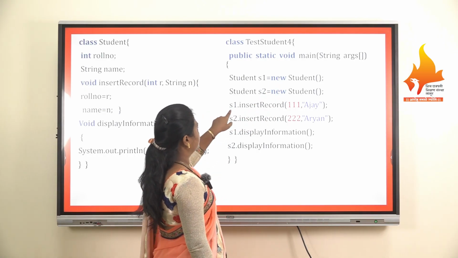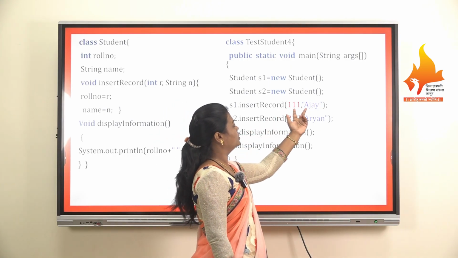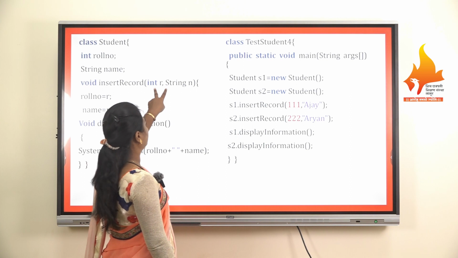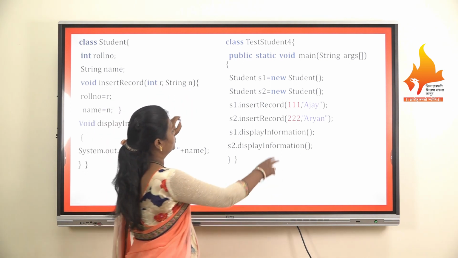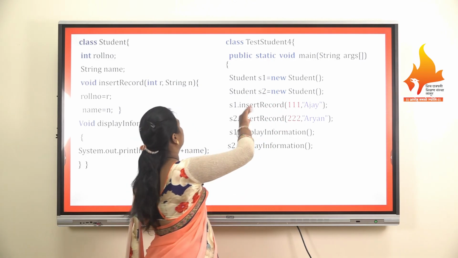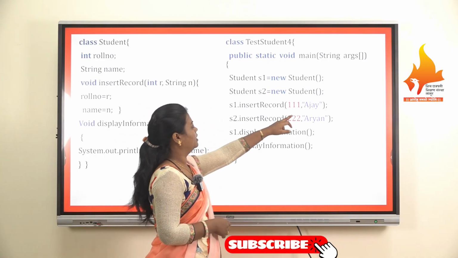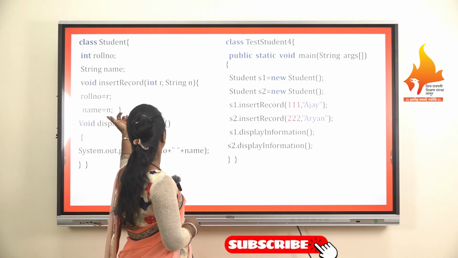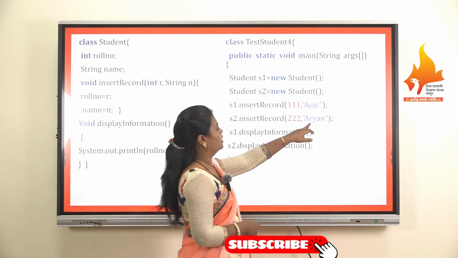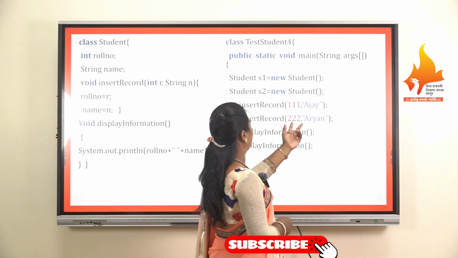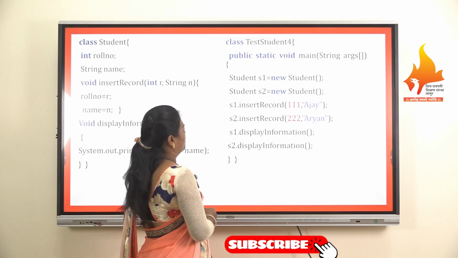Now in case of s1.insertRecord, we are providing the two values in the method directly. See here, integer r, string n. So 111 is going to be assigned to the first, that is the s1 object, and Ajay, that is the name of the student. Second, s2.insertRecord, then 222 and Aryan. So these are the two field values assigned through the insertRecord method.